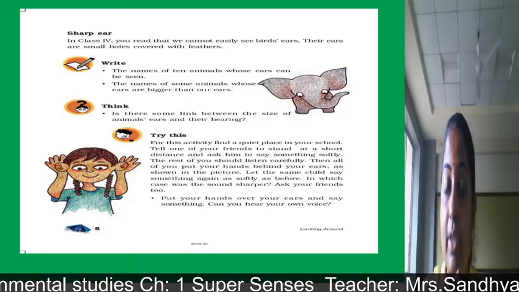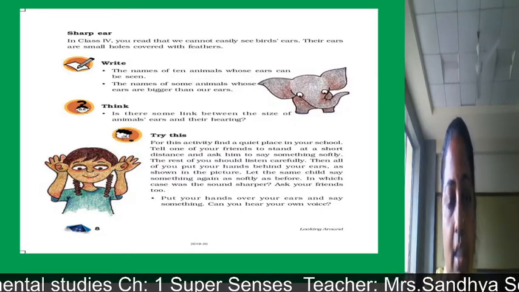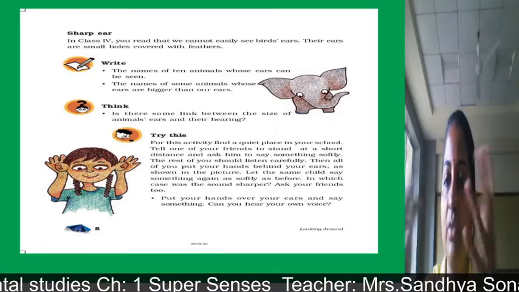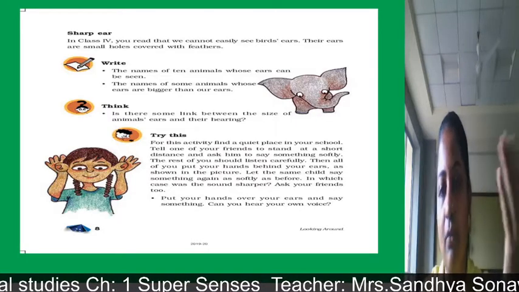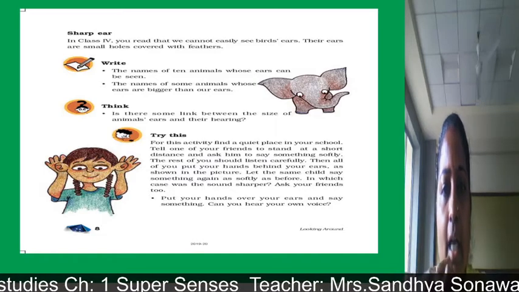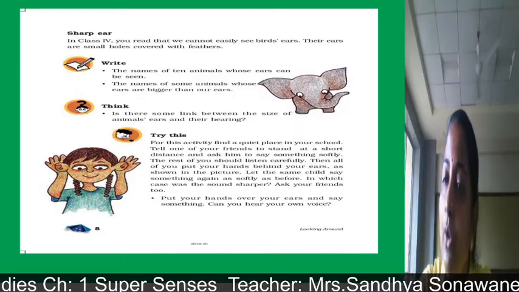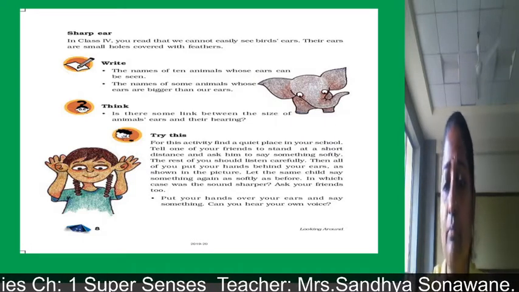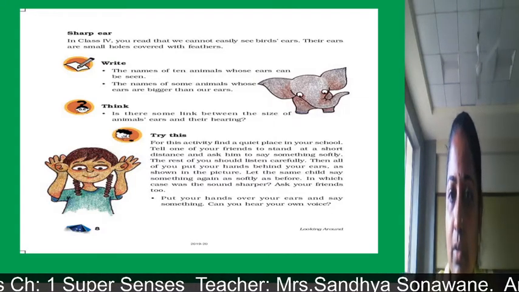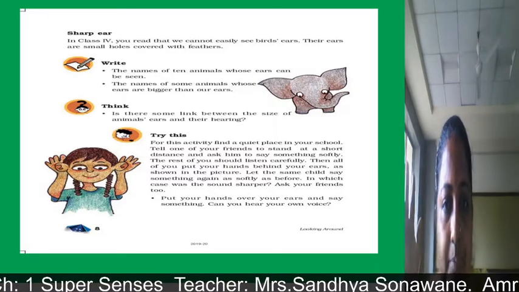They have mentioned a very good activity for this. So for this you can do one activity, children. It's very good, you can do it at home. For this activity, find a quiet place in your school. Now of course you are not coming to school, but you are at home, so at home you can do this activity. Tell one of your friends to stand at a short distance and ask him to say something softly. You can take help of your parents, mother, father, brother, sister, grandfather, grandmother. Ask them to stand at a short distance and say something very softly.